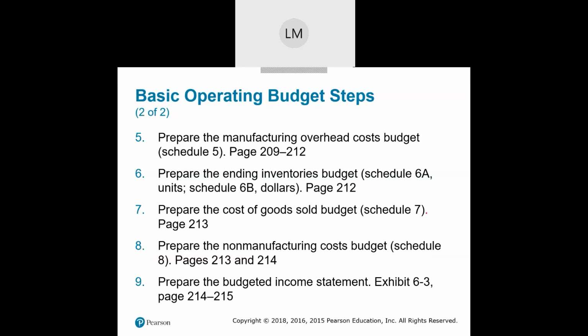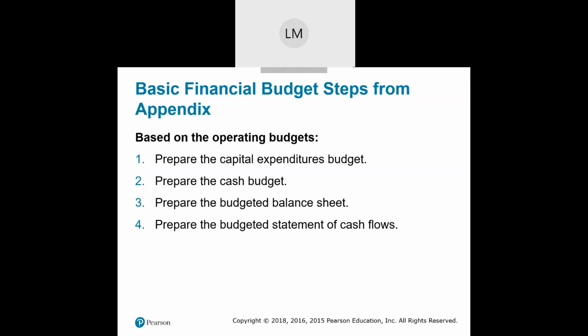So there's a lot of things we're going to do with the operating budget. That'll start with the revenues budget and get us all the way down to the budgeted income statement, where it's going to show how profitable we are going to be. Now, based on the operating budget, there's a number of things that are going to help me prepare the budgeted balance sheet, such as the level of inventory I expect to have. But I'm also going to need to prepare the capital expenditures budget.